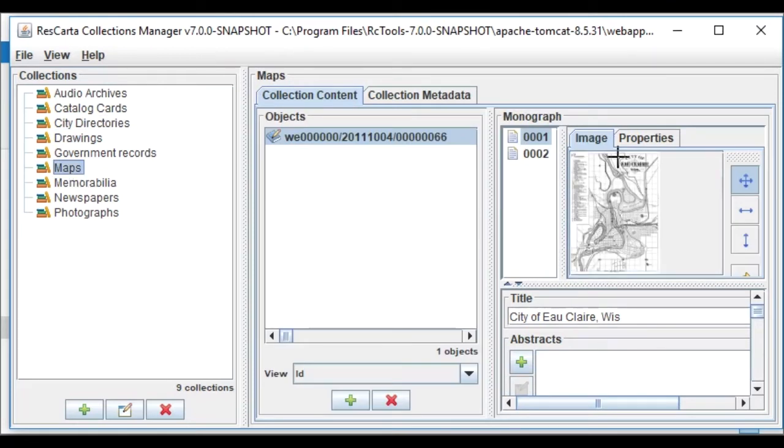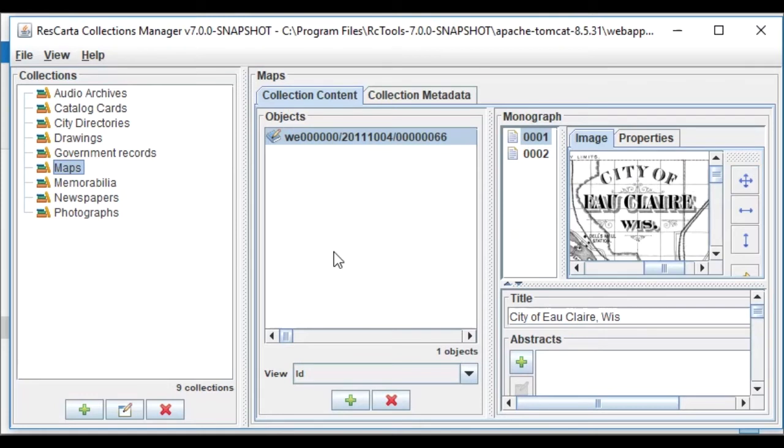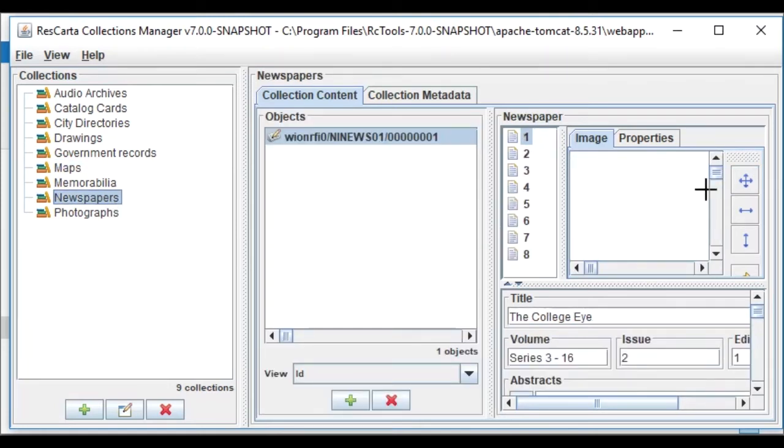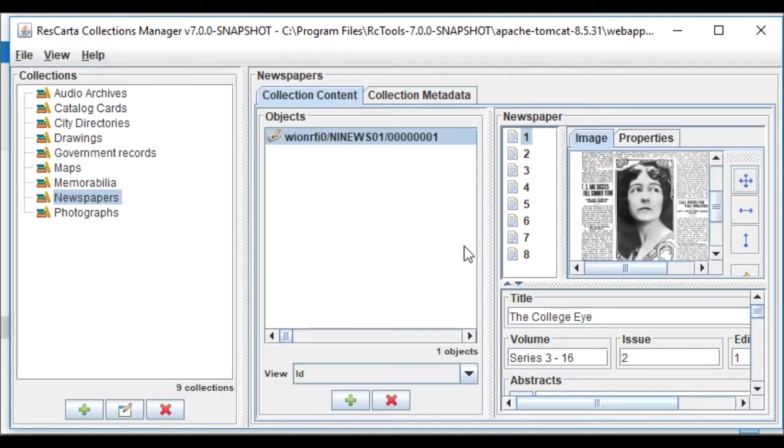You can look at maps, so you can come over here, you can zoom up to see what things are. We pick newspapers. I'm going to have to set this back, and I can zoom up on the photograph here. So you can zoom around. You can add pagination, those kinds of things. We know how that works, or at least you may not know yet.